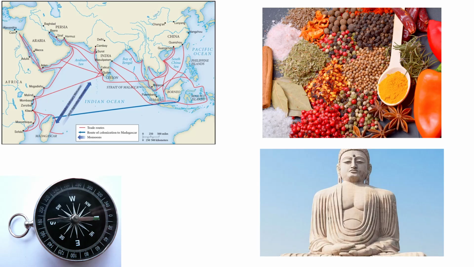Next is the Indian Ocean Trade Network. The Indian Ocean was basically the most important of the trade routes in the post-classical period. This was because the number of people and the volume of trade was so large that none of the other trade routes could challenge them for the number one spot. Islam and other religions also played a role in the increase of this trade route because they spread across these networks very quickly. Furthermore, spices became more valuable, which led to an increase in the use of this trade network.